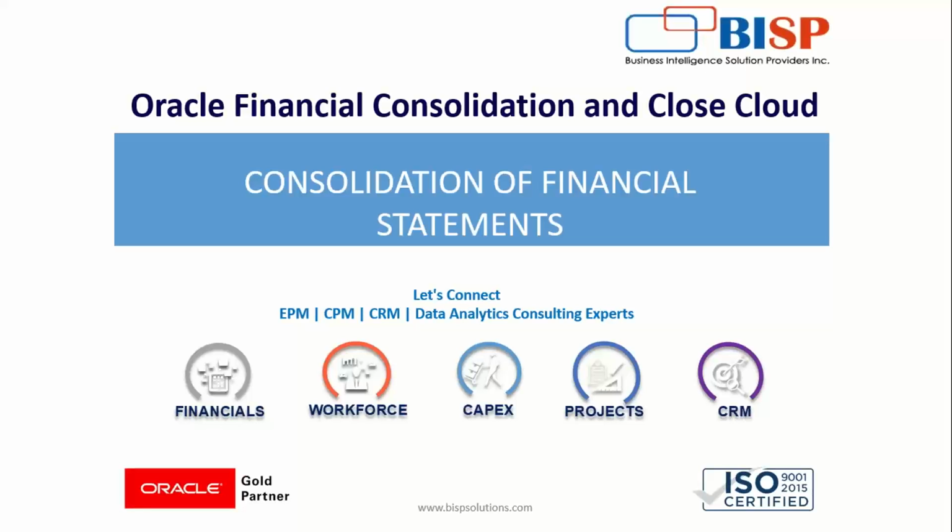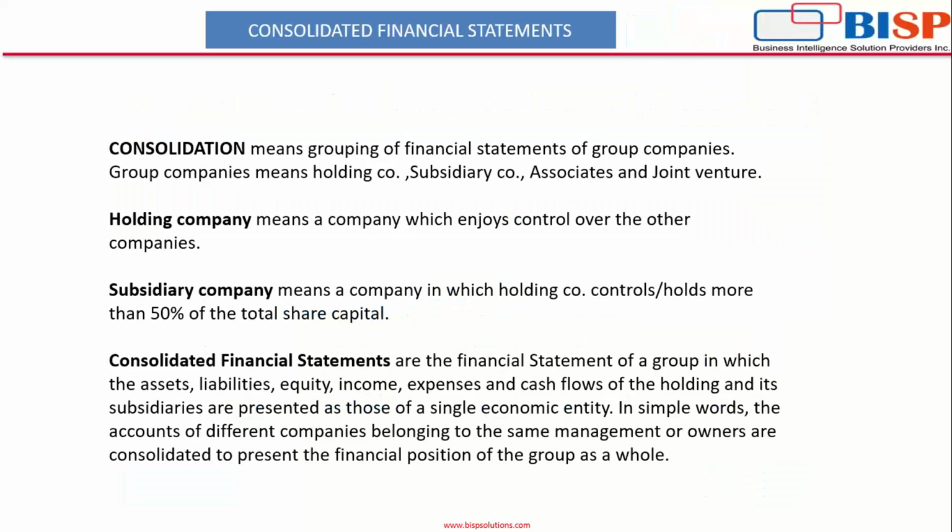So our today's topic is consolidation of the financial statements. So what does consolidation mean? Consolidation means grouping of the financial statements of the group companies. Group companies means holding company, subsidiary, associates and joint ventures.